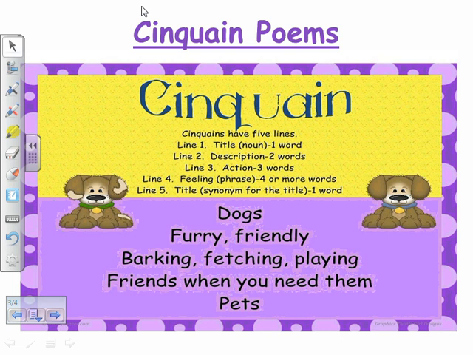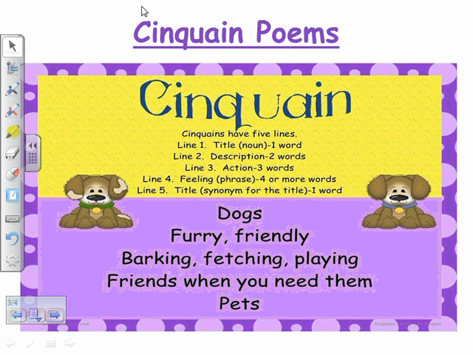The second line, excellent. Two words that describe the noun. So two adjectives. Very good. The third line, three action words that end with ing. Very good. So again, line 1, one word, one noun. Line 2, two words, two adjectives. Line 3, three action words ending with ing.